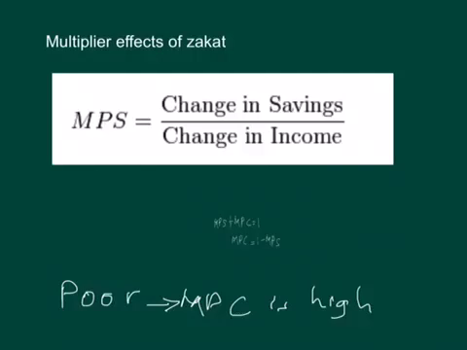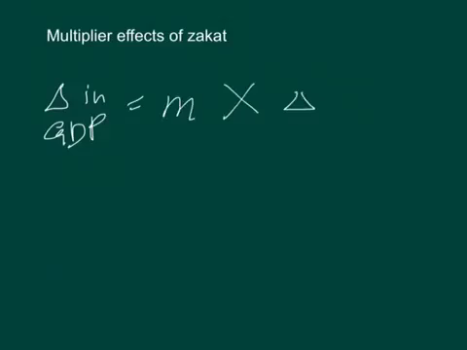The question here is, when we know that poor people have high MPC, how can zakat given to the poor boost the economy? Once we know how to calculate the multiplier, we can find the change in gross domestic product. This is given by the multiplier times the change in the initial level of spending in the economy.